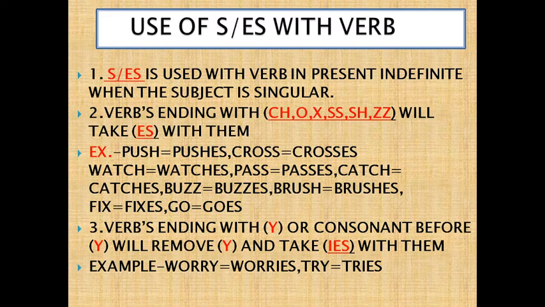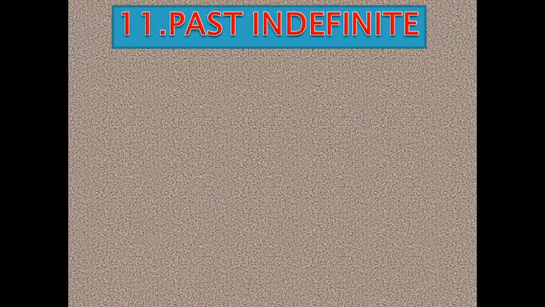So many others are there. Dear friends, verbs ending with y or consonant before y will remove y and take ies with them like worry, worries, try, tries.